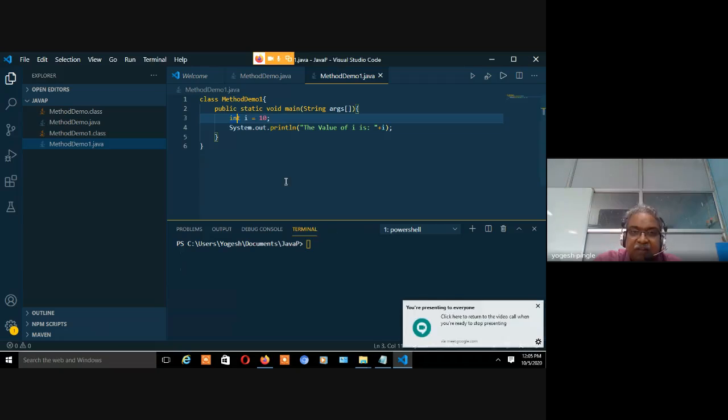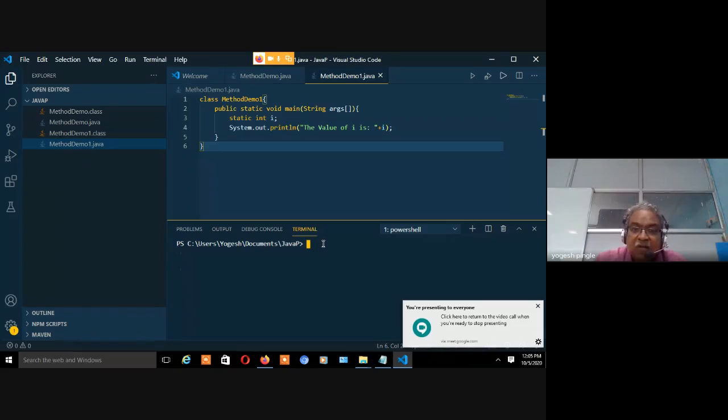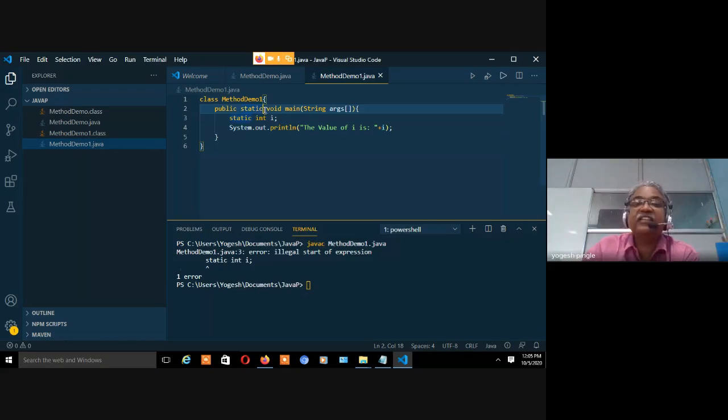This is important, right? This is very important. Now let's say I create a static variable, static int I, and now I have not initialized it. Let's see whether Java is going to tell me or solve the problem or not. Yes, this is one more problem. I cannot declare the static variable inside a static method. This is very important.